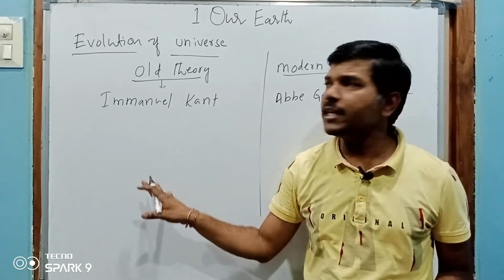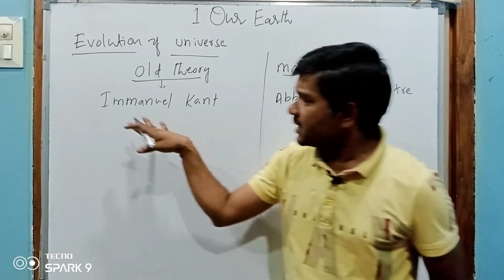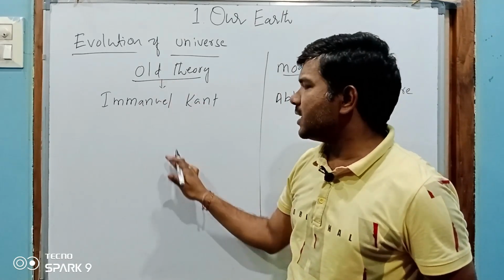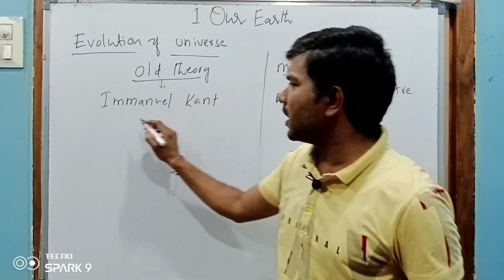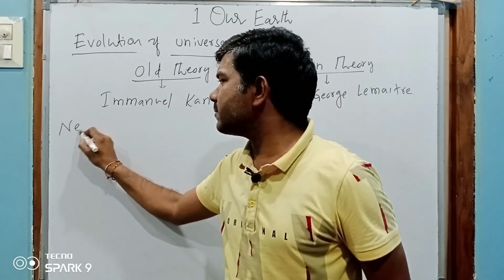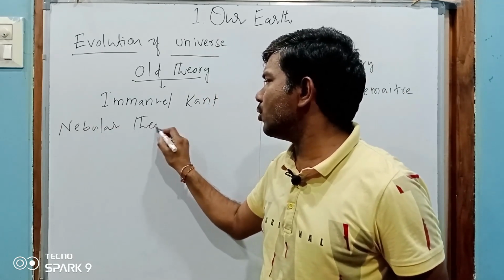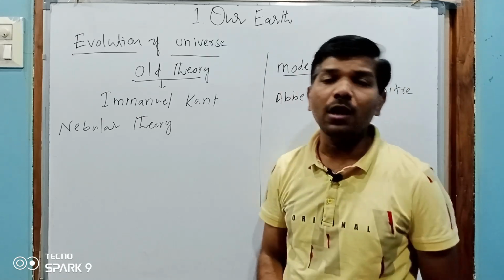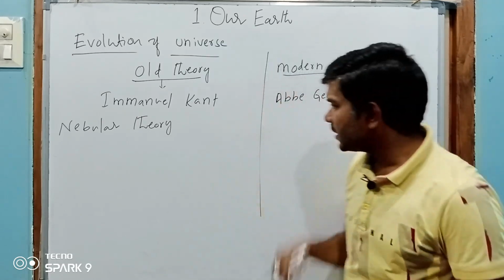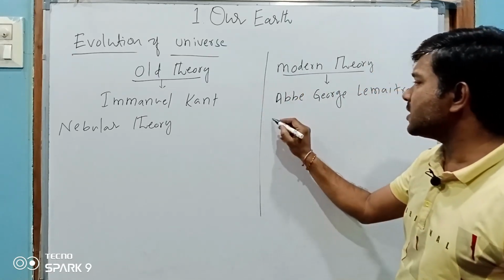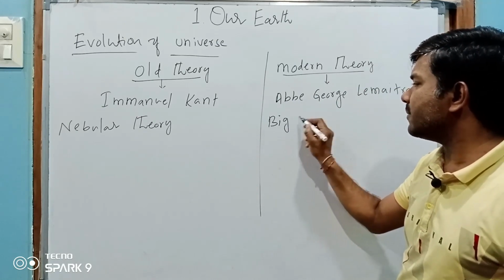Both are widely accepted. The old theory is also called the nebular theory, and the modern theory is called the Big Bang theory.